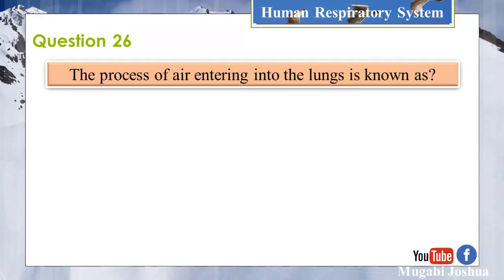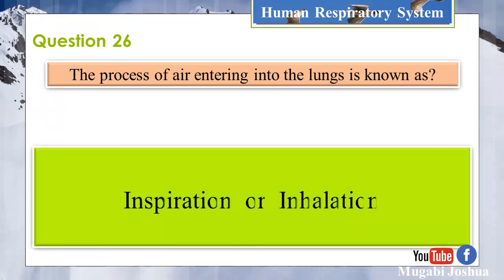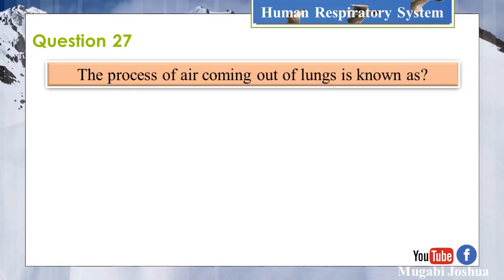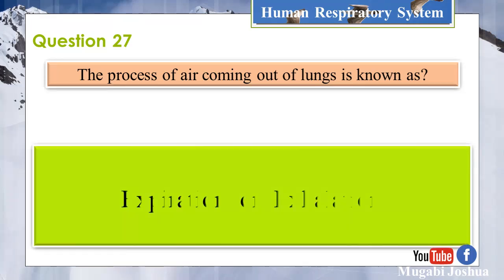Question 26. The process of air entering into the lungs is known as inspiration or inhalation. Question 27. The process of air coming out of the lungs is known as expiration or exhalation.